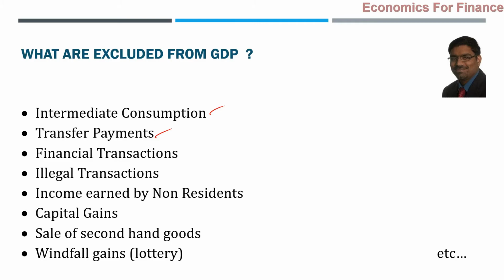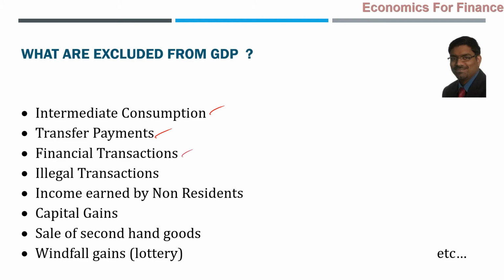no value addition actually. Popularly, some people, I would say pseudo-economists, call them freebies. Freebies is the word they use. And some people will be crying, oh, government is spending too much on freebies. So we'll come to that portion of government expenditure and fiscal policy in chapter 2. But at this point, what we should understand is they should not be included in GDP. They did not add any value, so they should not be included in GDP. So transfer payment should be excluded.